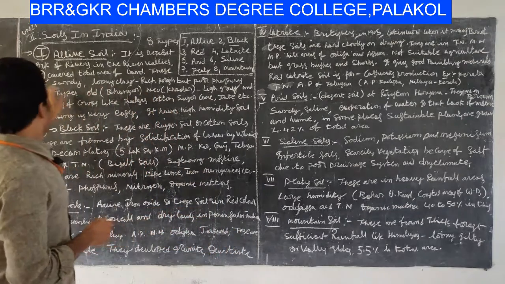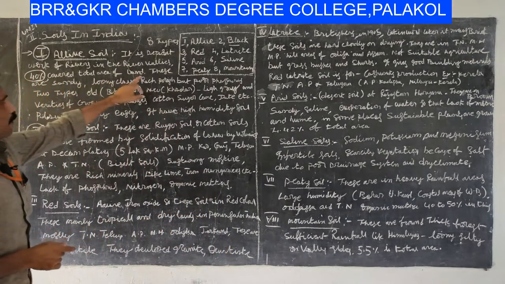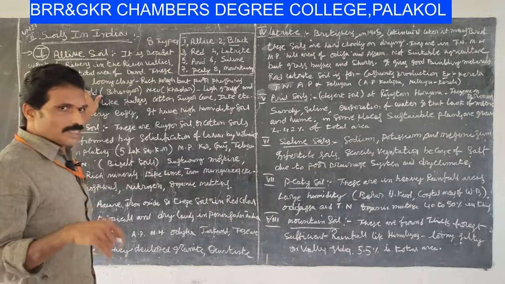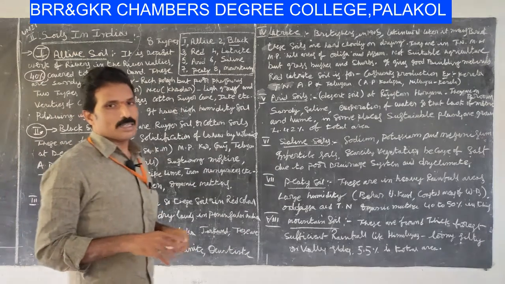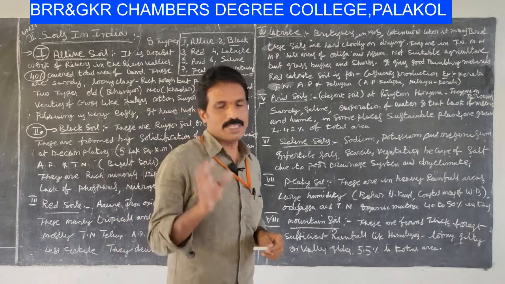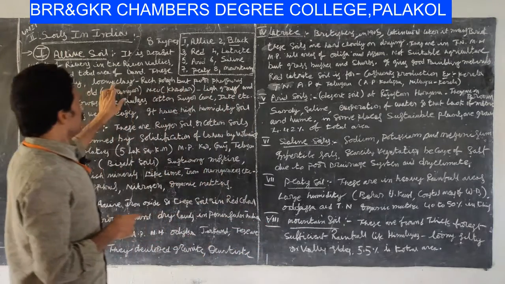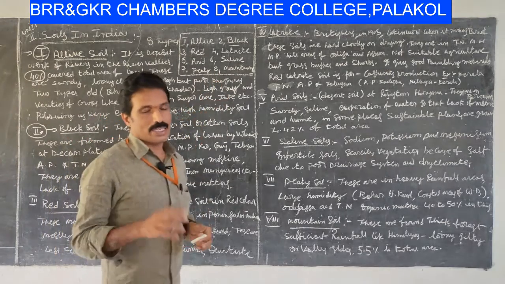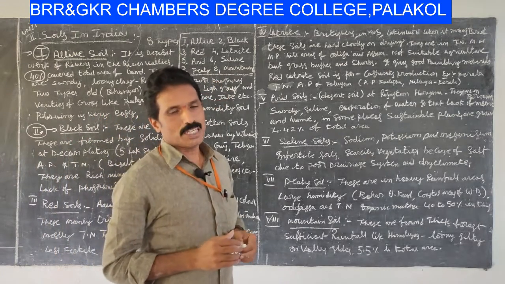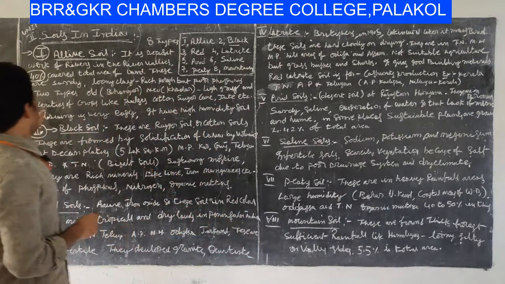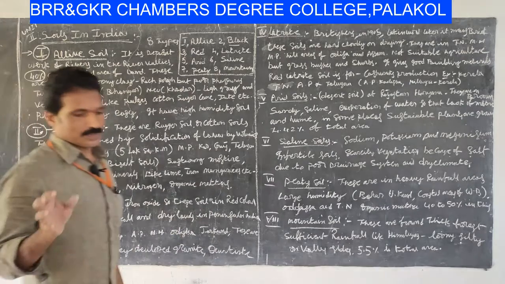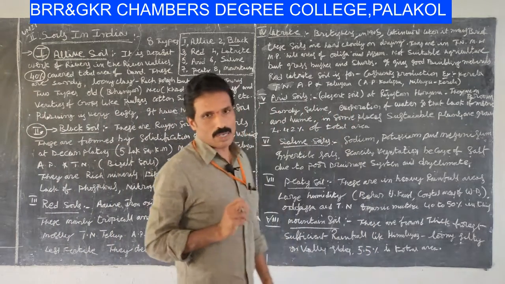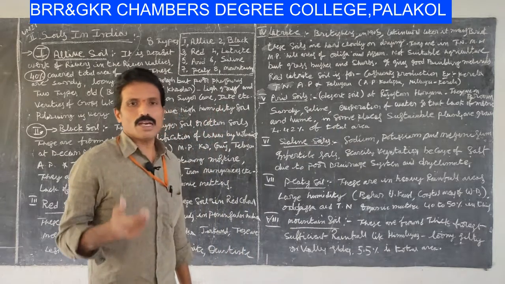So at the same time these soils are sandy, loamy and clay. It is very fertile land having rich potash, but a lesser amount of phosphorus. So then there are two types of alluvial soils. The one is old alluvial and the second one is new alluvial.